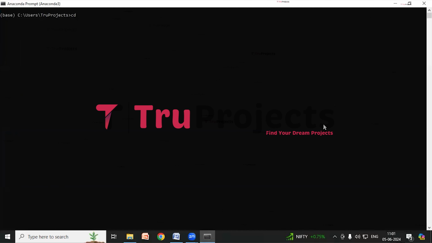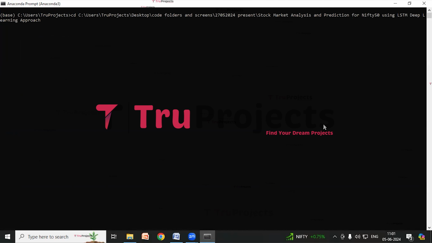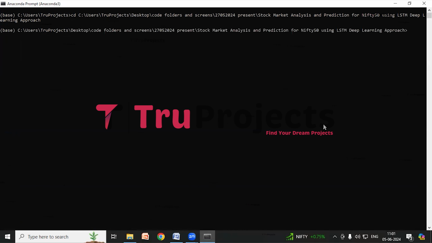Use the command cd followed by a space and paste the copied path of the code folder and hit the enter button. So this command is used to change the current directory to the code folder's path. Now compile the app.py file using the command python space app.py. I'm typing python space app.py and hit the enter button. So this command executes the Python script and performs a runtime check for any syntax errors or logical issues.